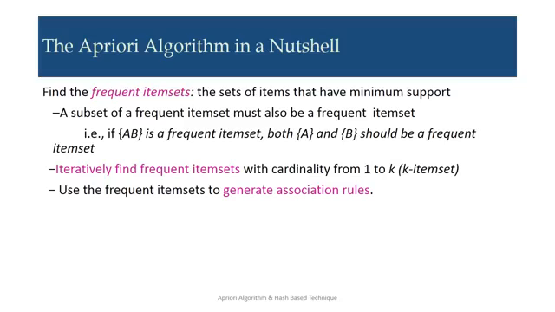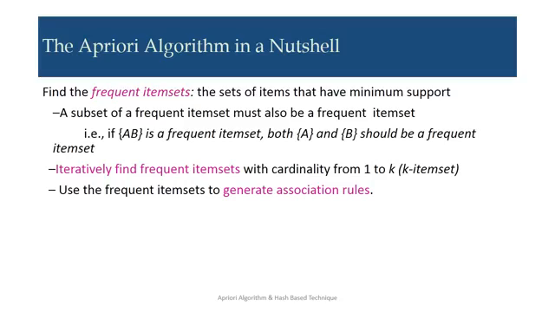Once we are done with the frequent item set, the next step is to find the generation rule. So we have to iteratively find frequent item sets with cardinality 1 to k, that is k item sets, like L1, L2, L3 up to Lk. How many elements or items are present in the transaction.